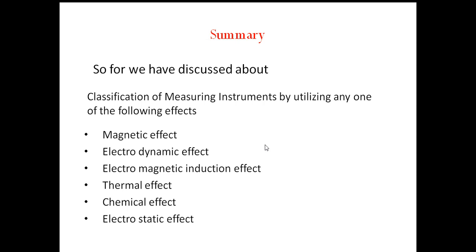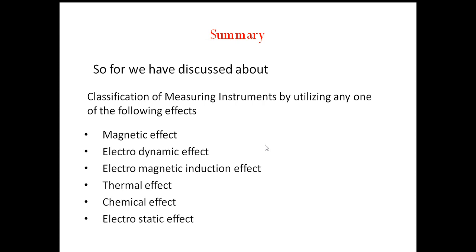The indicating type instruments give the instantaneous value of the quantity to be measured, using a scale and pointer mechanism. PMMC, MI, dynamometer type wattmeter, frequency meter, and power factor meters are the best examples for this.